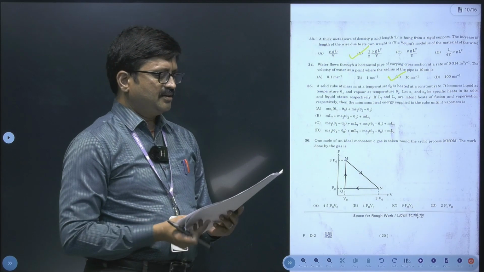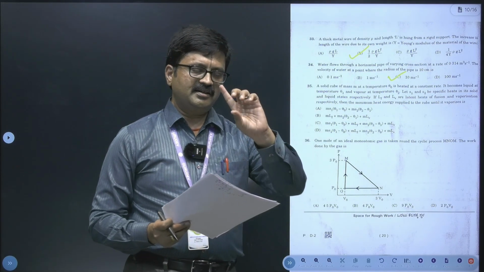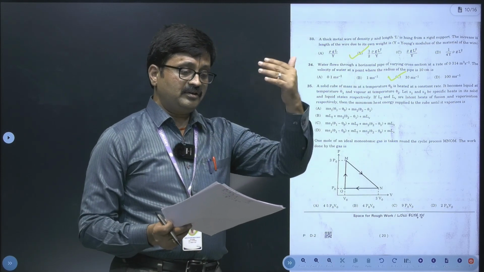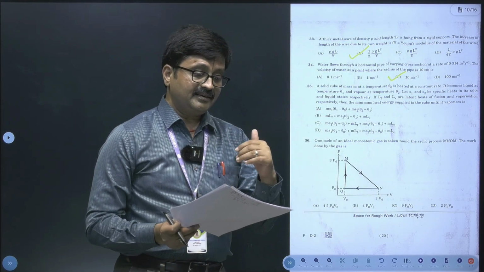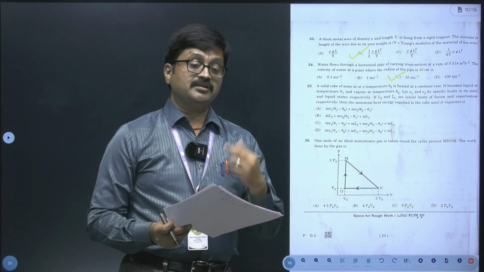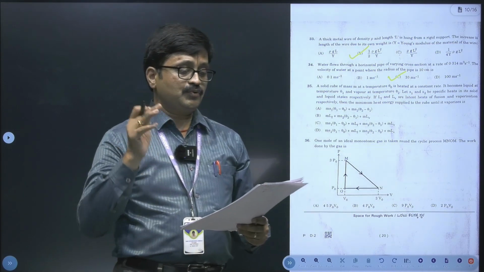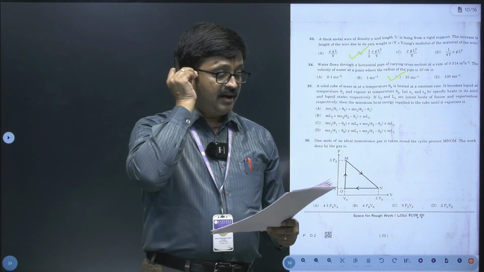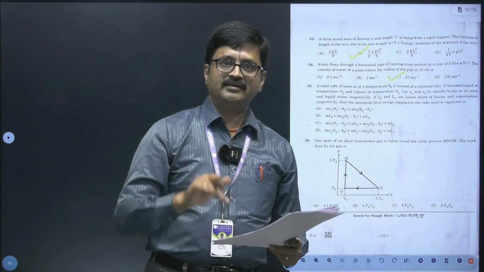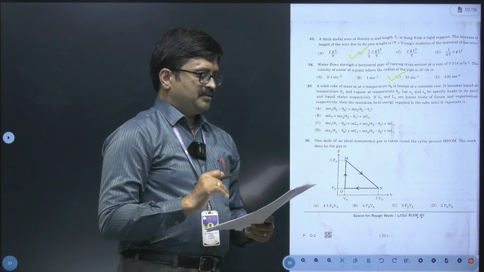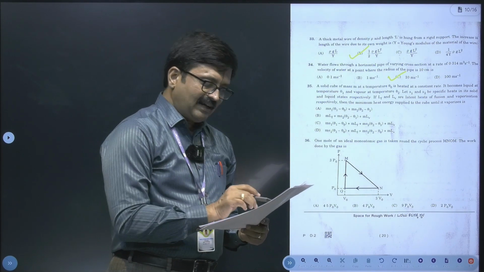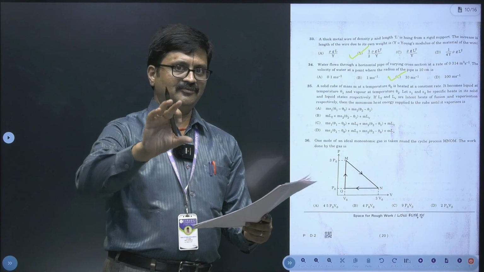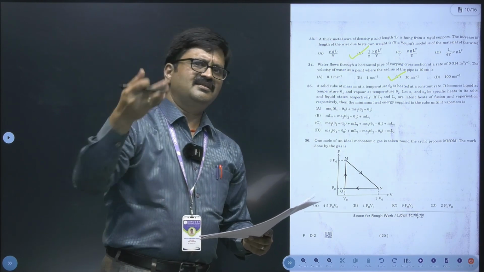As you can see here, a solid cube is given and it is maintained at a temperature of theta naught. It is heated from that temperature to a level called theta 1, and then it is heated to its vapor temperature theta 2. Then they have given S1 and S2 as specific heats of this substance in solid and liquid form, and also the latent heat of fusion and latent heat of vaporization. So here they want us to calculate the minimum heat supplied, the total amount of heat required in converting the solid into vapor. It's a calorimetry problem.